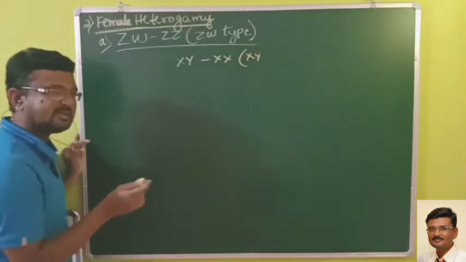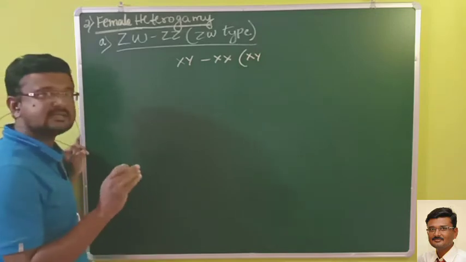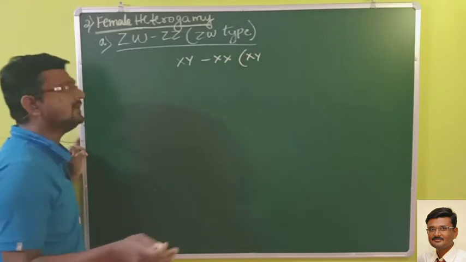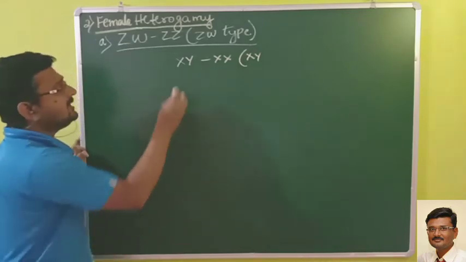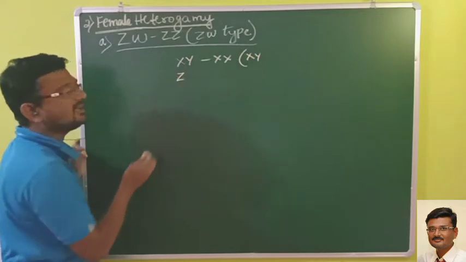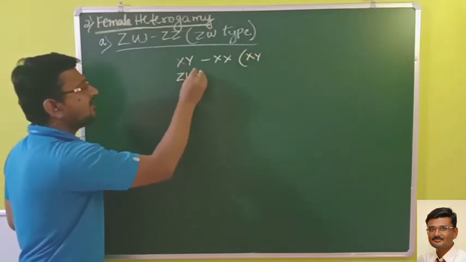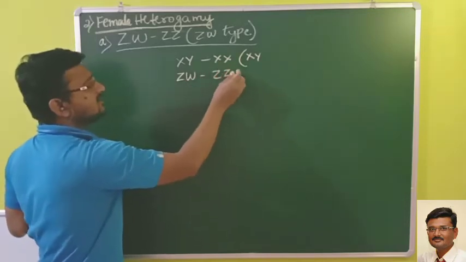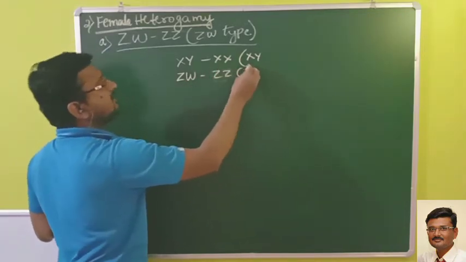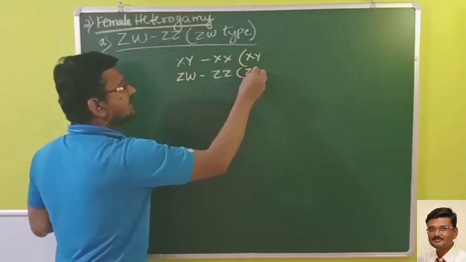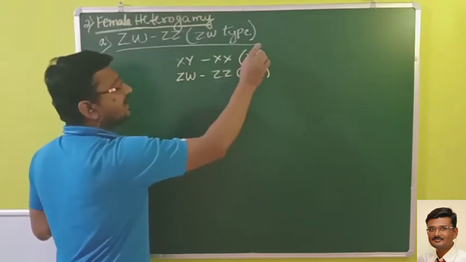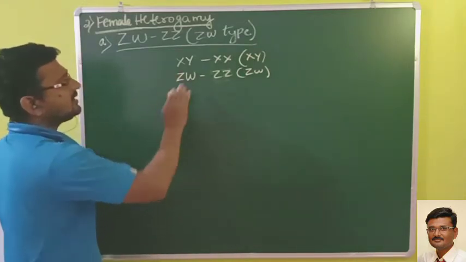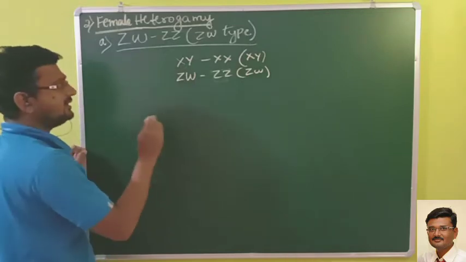So normally remember there are two sex chromosomes only, that is X and Y. There are no such chromosomes like Z and W. Just to avoid confusion here, instead of X I have written Z, instead of Y I have written W. So here it will be ZW. If I write XY, again it will be a confusion with the first type. Hence, just to avoid the confusion, we have written it like this.